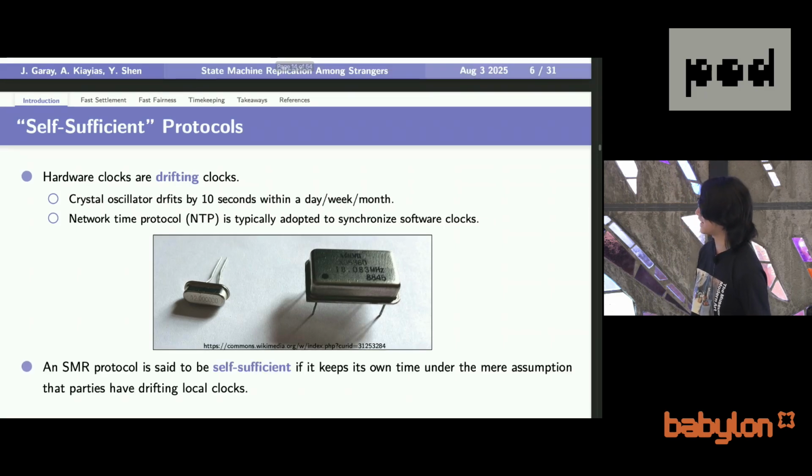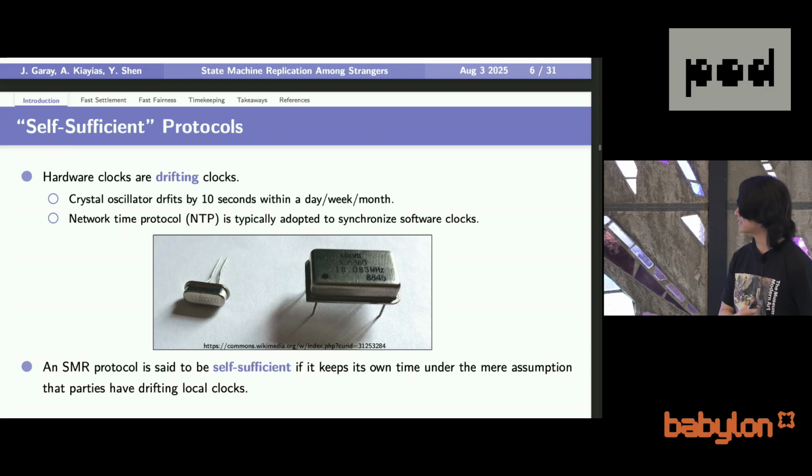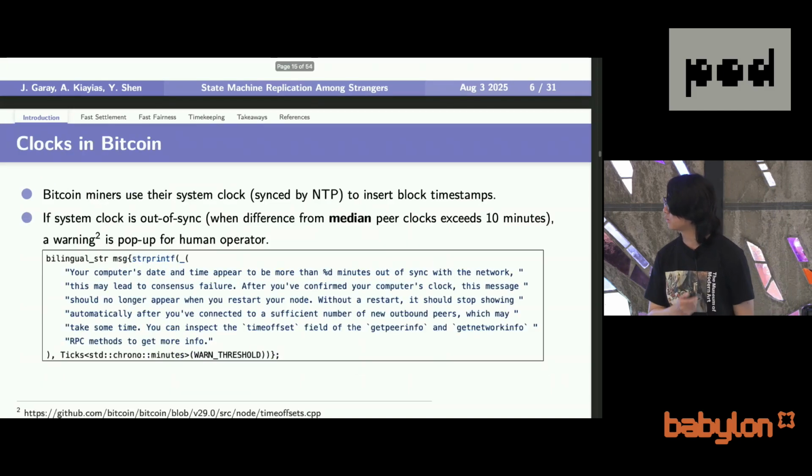However, we would not like this in our permissionless state machine replication, so we come up with this term self-sufficient. This refers to SMR protocols that can be secure and do their own timekeeping under the only assumption that parties have access to their local drifting clocks.